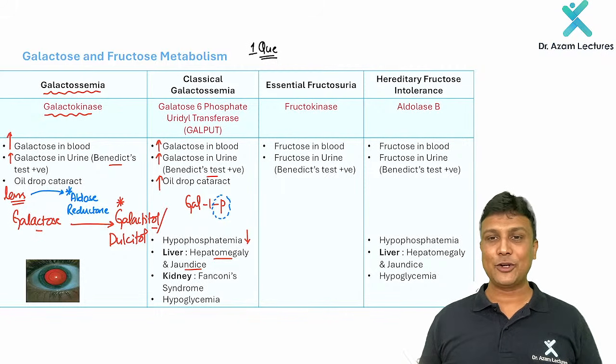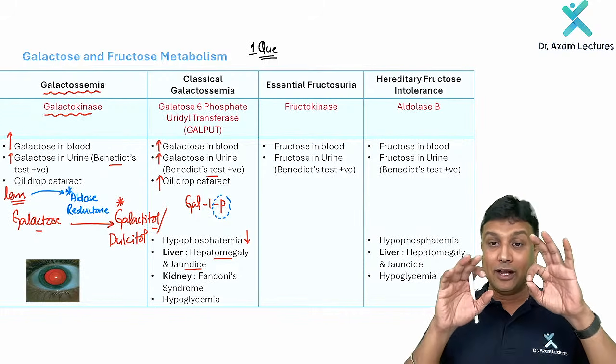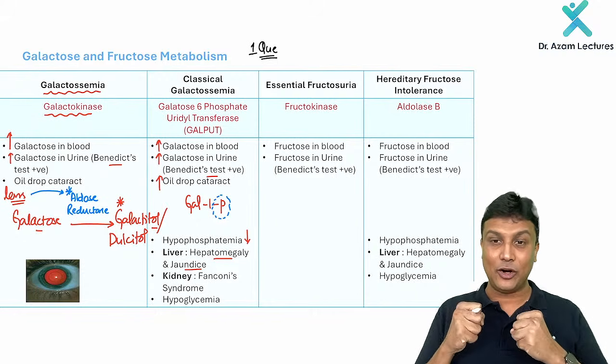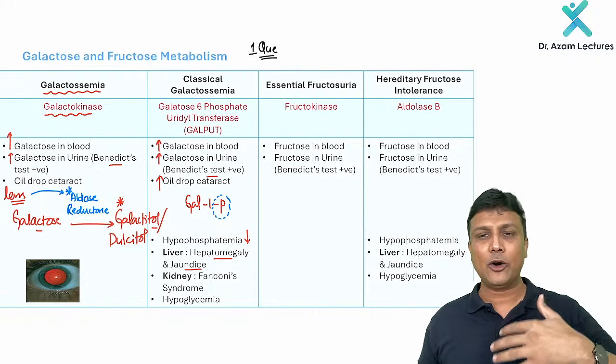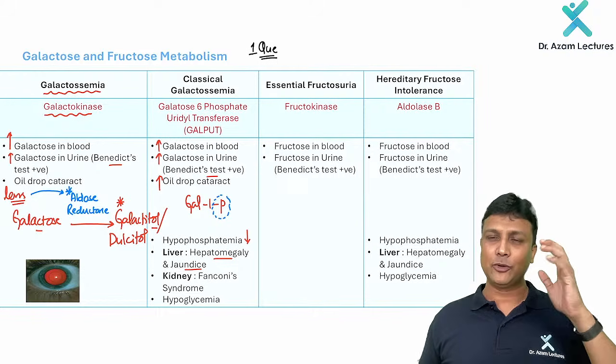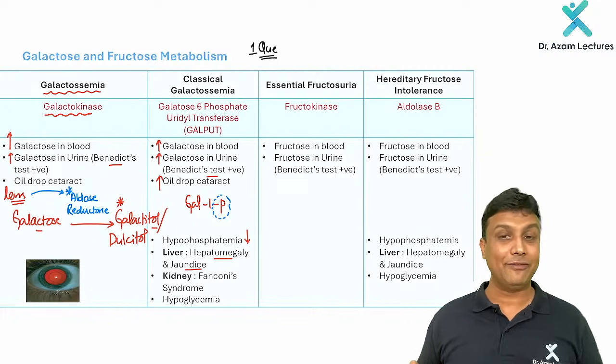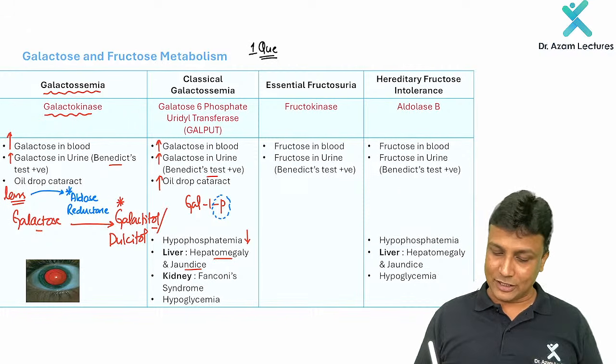And in the kidney, what is going to happen if the PCT cells are not working? From the PCT cells, you are not able to reabsorb the substances. Reabsorption will not occur, so all the substances will go out in the urine. Bicarbonate is going in the urine, everything is going in the urine. We are not able to reabsorb, and that is nothing but Fanconi syndrome. So Fanconi syndrome will also occur.